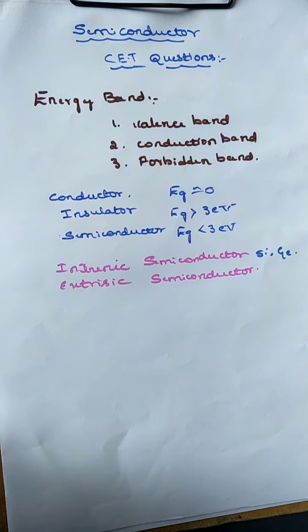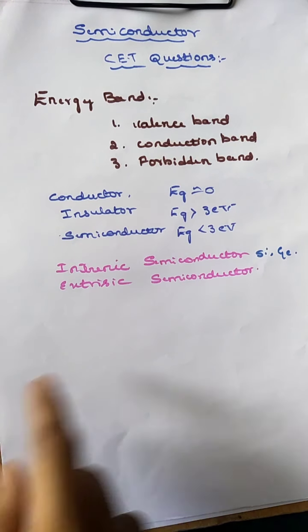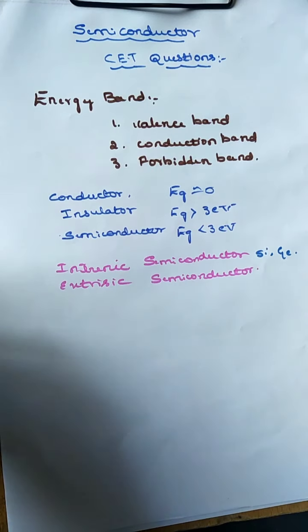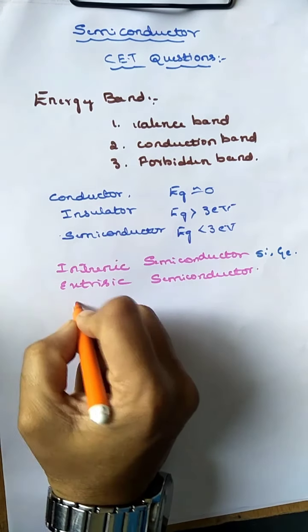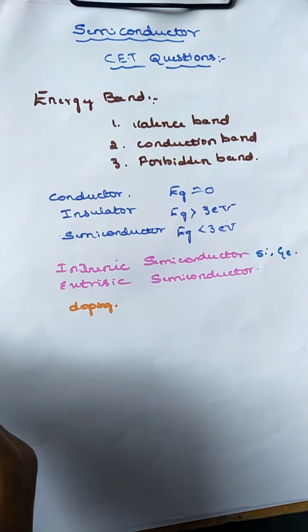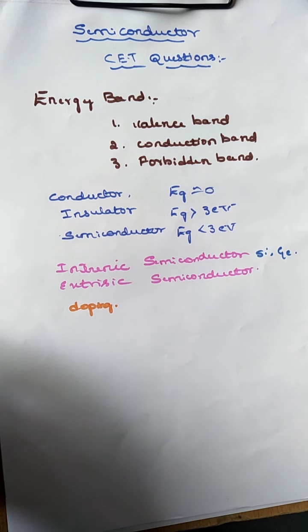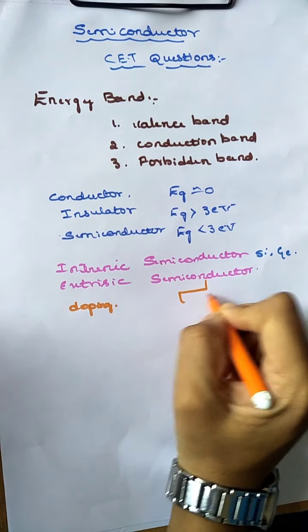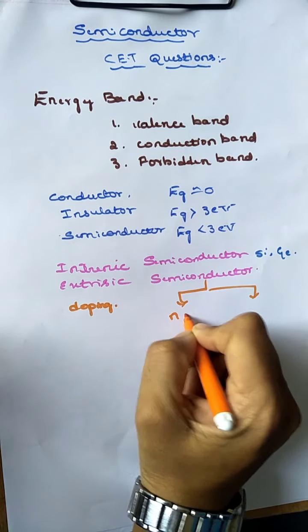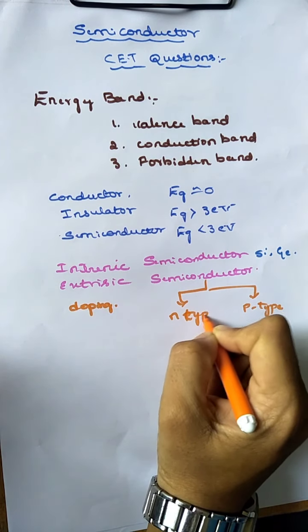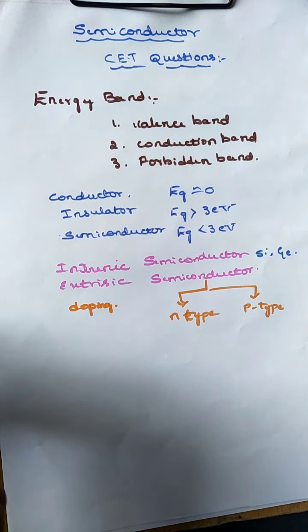The process of controlled addition of impurity to a pure semiconductor is called doping, and the impurity added to a pure semiconductor is called a dopant. Again, the extrinsic semiconductor is classified into two types: one is the n-type, another is the p-type semiconductor.